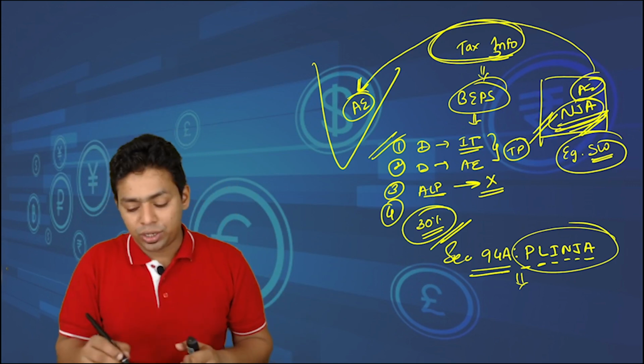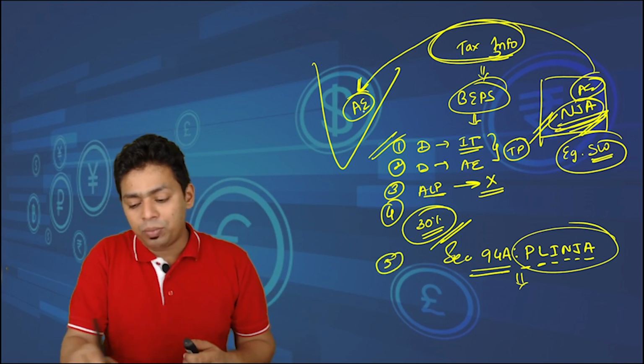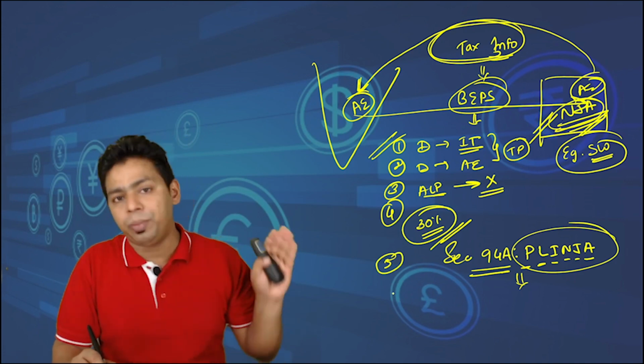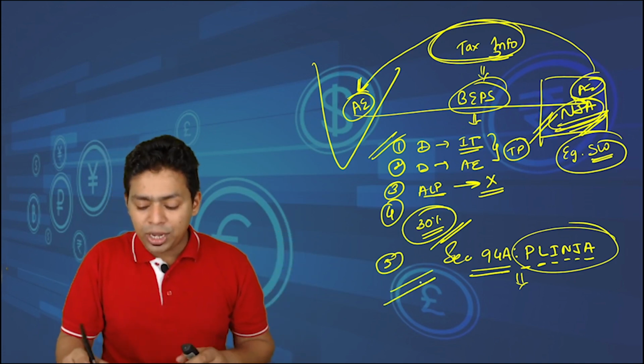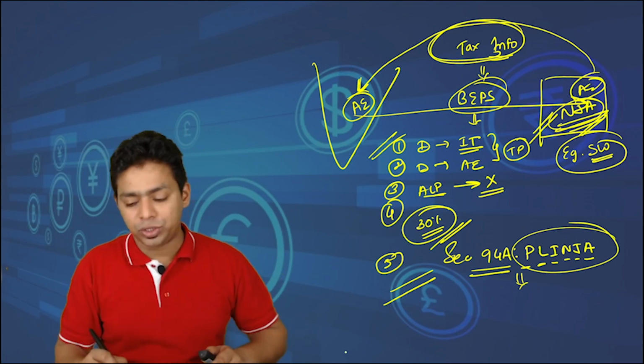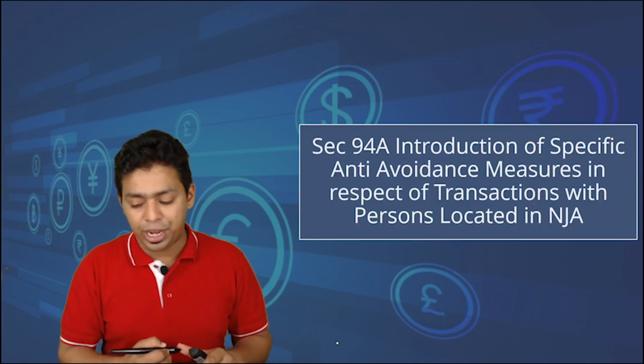So this is another provision. If the person making the payment doesn't follow the TDS provision, then 100% of the deduction will be disallowed. So many negative provisions we have created. Let us go and understand each provision of section 94A.